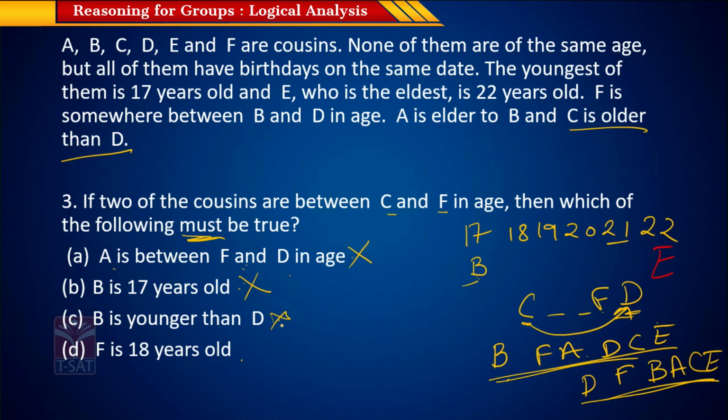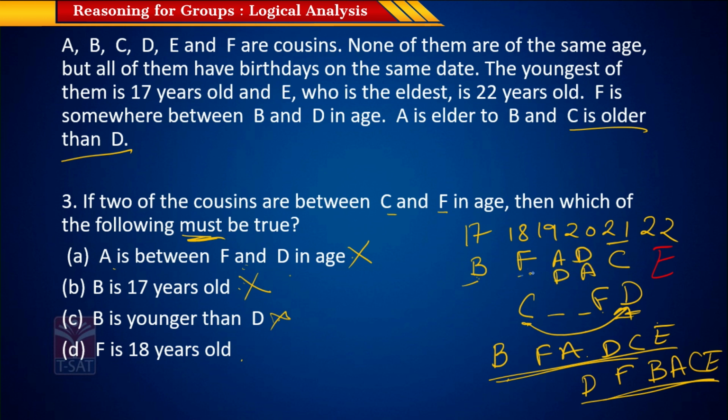So let's see if F is 18 years old. Does F always have to be 18 years old? So we have F here, which is between B and D, and again we have two cousins between F and C. So this is C, and we can have A and D here, or we can have D and A here.